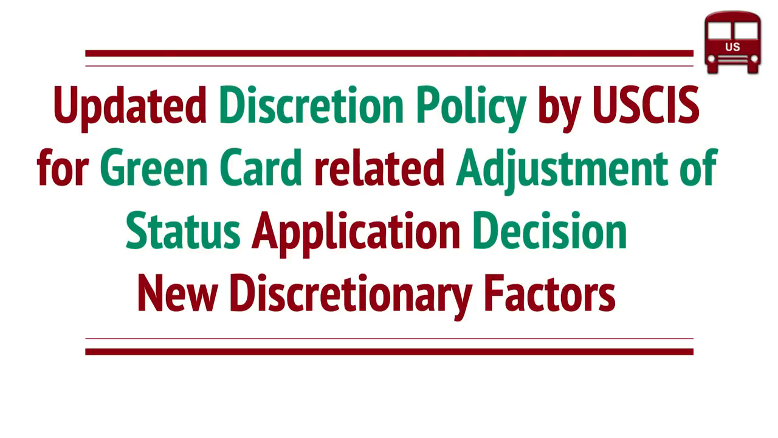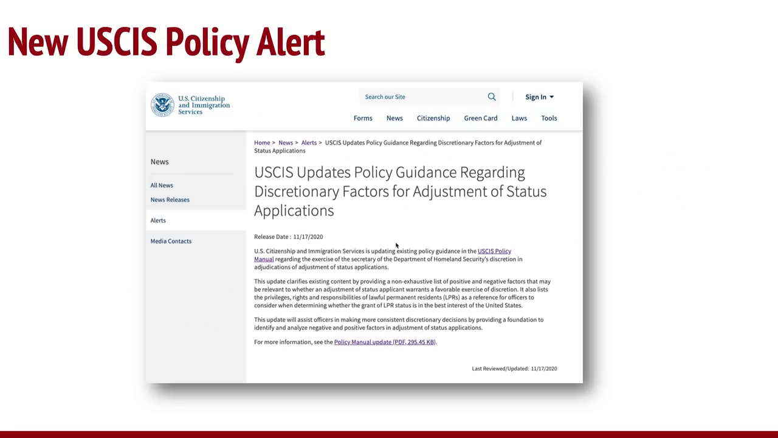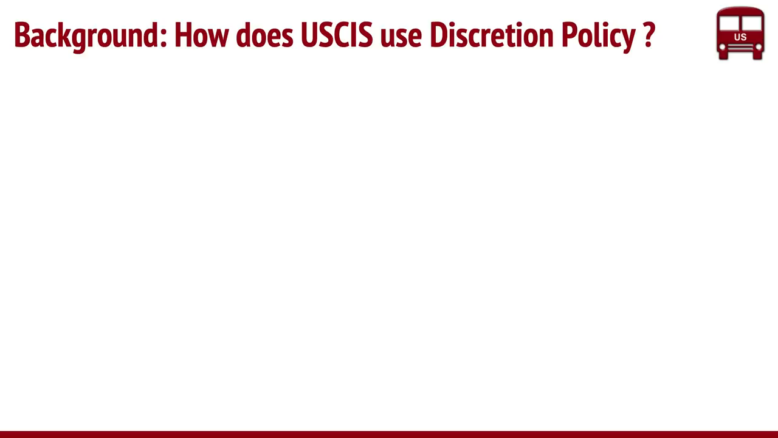In this video, we'll look at the new discretion policy that was announced by USCIS recently that will be applicable for adjustment of status applications. So this is what we'll cover in this video: the background, what the policy guidance was before and after, and how they will use this. So this is the policy guidance that was released. As you can see, it was released on November 17th, and we'll look at those details.